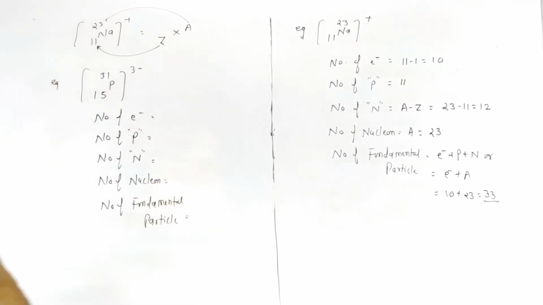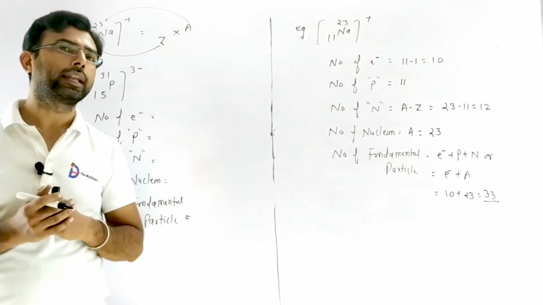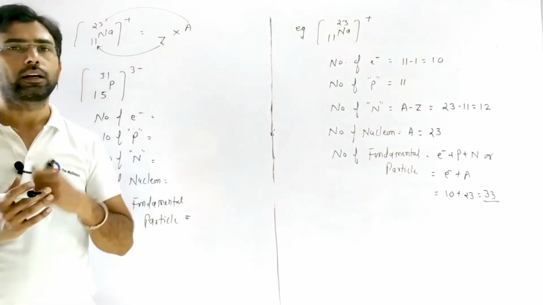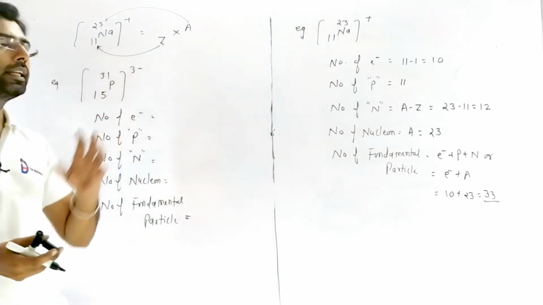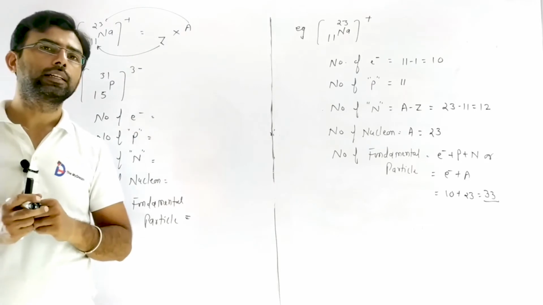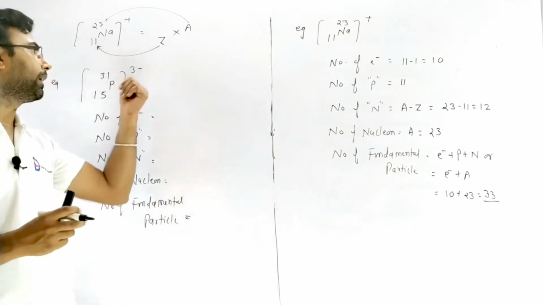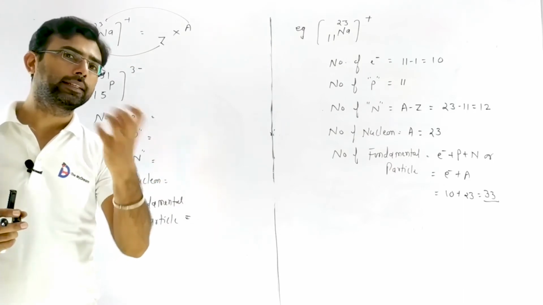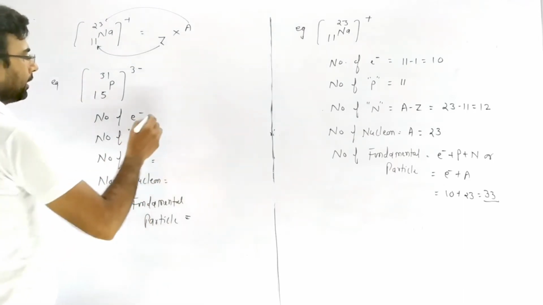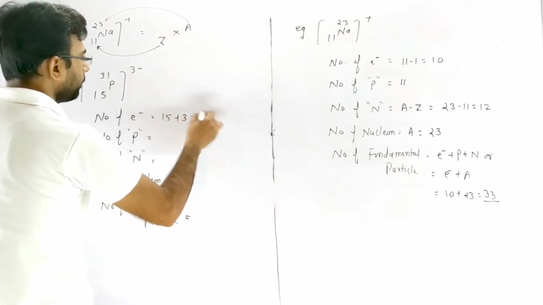Number of electron: now the atom is negatively charged. A negatively charged atom, or anion, forms when it gains electron, and it gains 3 additional electrons. If minus 3 charge is not considered, the number of electron and proton is equal, but minus 3 indicates that it gets 3 extra electrons. So we write the number of electron is 15 plus 3, it becomes 18.